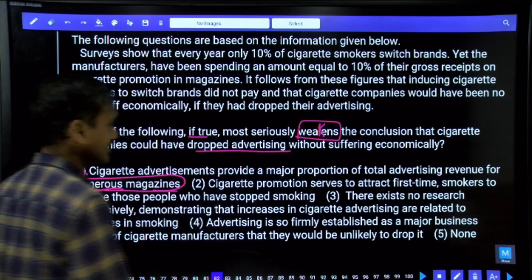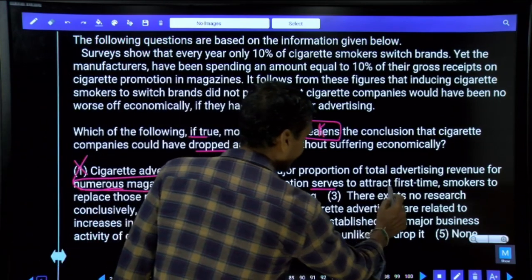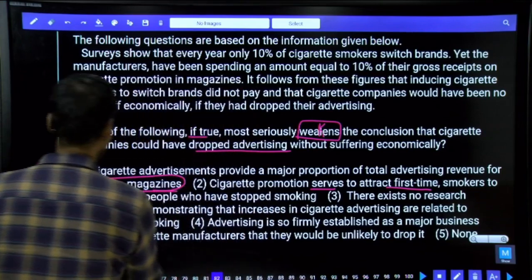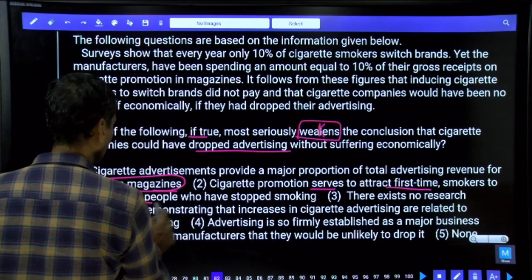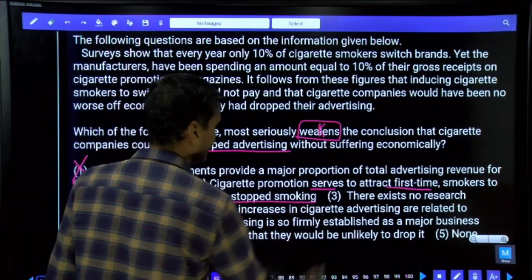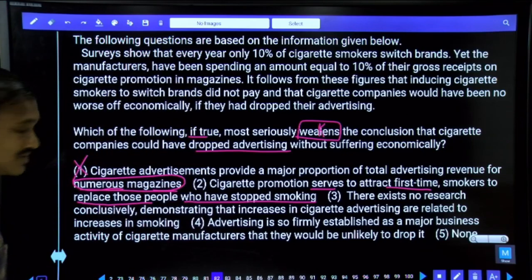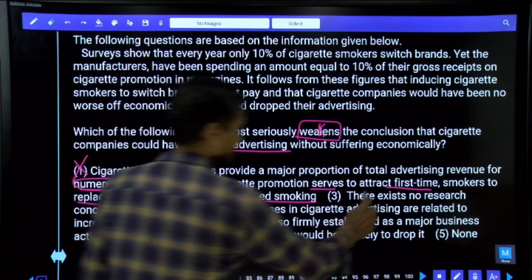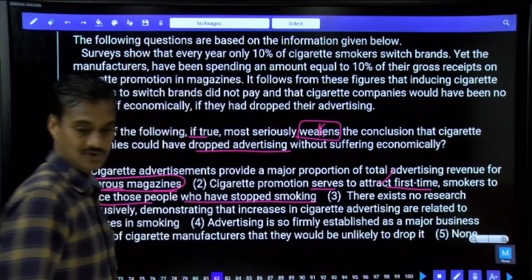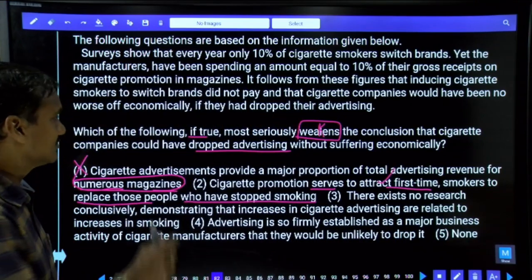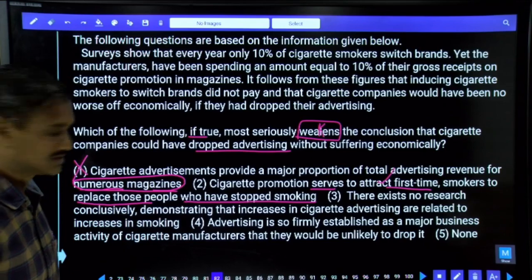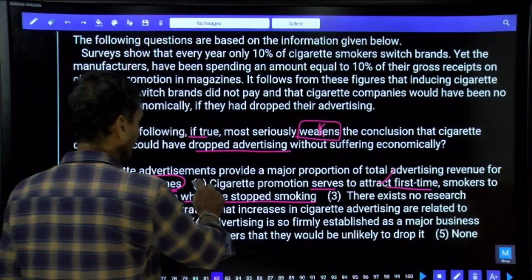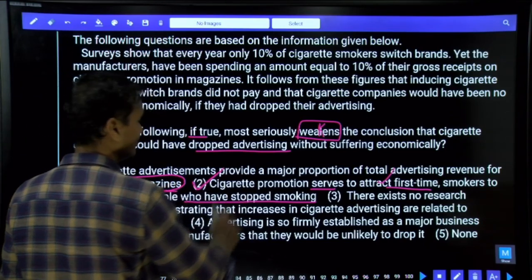Second, cigarette promotion serves to attract first-time smokers to replace those people who have stopped smoking, isn't it? Why are they keeping on giving this one? Because there were some people who are first timers. Now, as people are leaving, first timers can be attracted by the promotion, isn't it? And that is the reason why they are giving this information and they are promoting. Why? Because in order to attract the first timers.